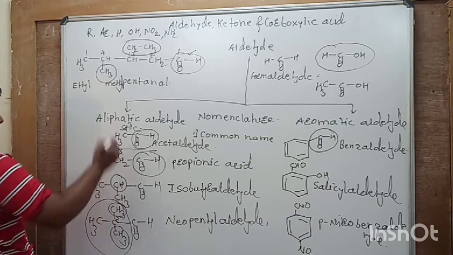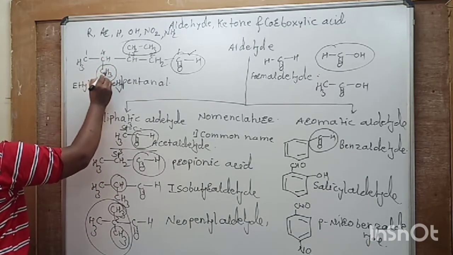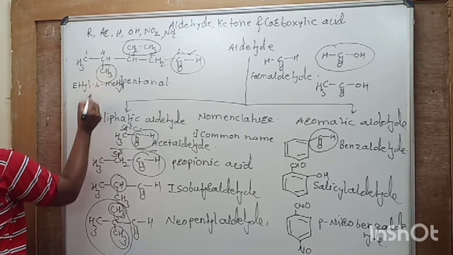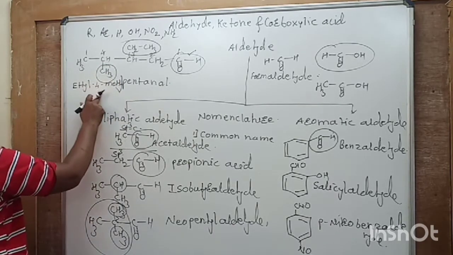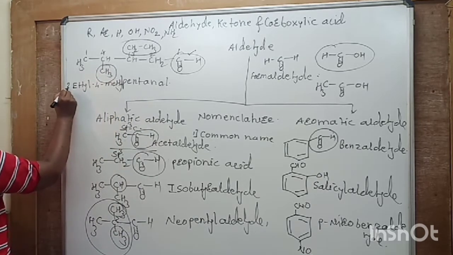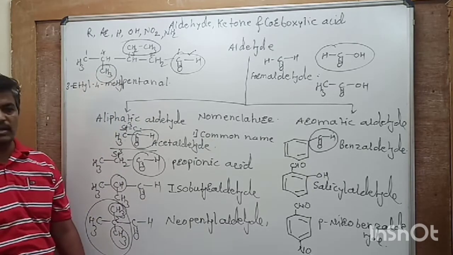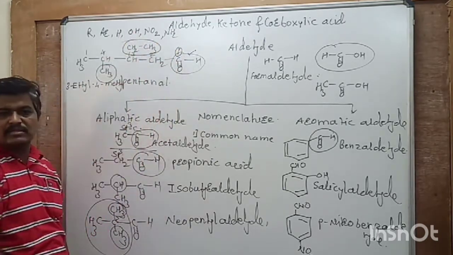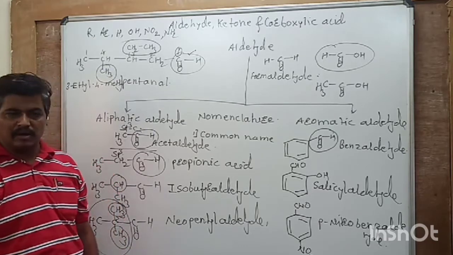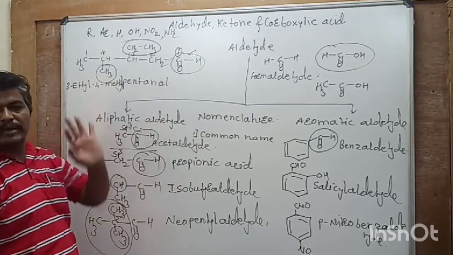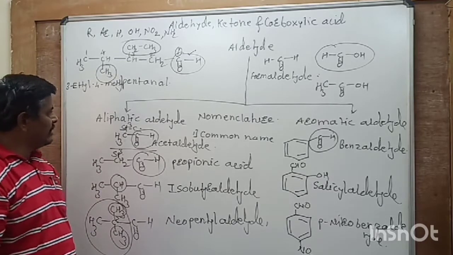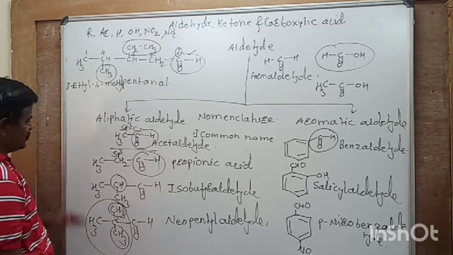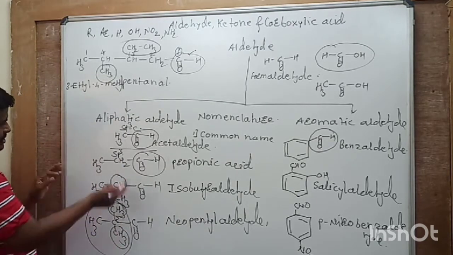Next point is write the numbers of carbon to which these substituents are attached as prefix separated by hyphen. So it becomes 4-methyl. Ethyl group is present at third carbon. So it is 3-ethyl 4-methyl pentanal. As we are starting this numbering from carbonyl carbon of aldehyde, it is not necessary to mention that pentan-1-al. You can write directly pentanal. Okay, so we can give names to these compounds.